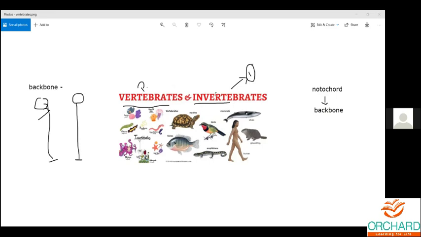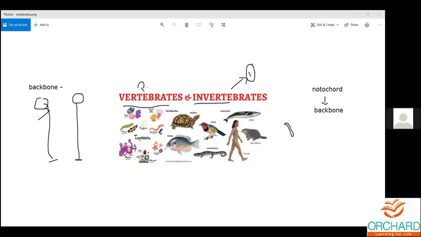Among invertebrates there are various other differences. There are small animals and bigger ones in the invertebrates. You can find the jellyfish, earthworm and tapeworm, which are very small, and they almost lack the backbone.